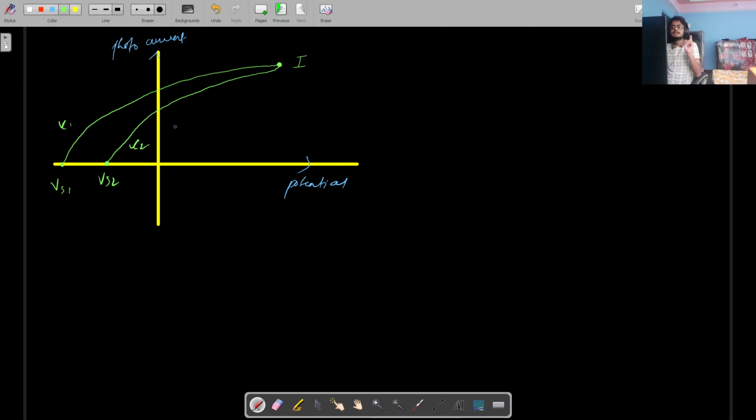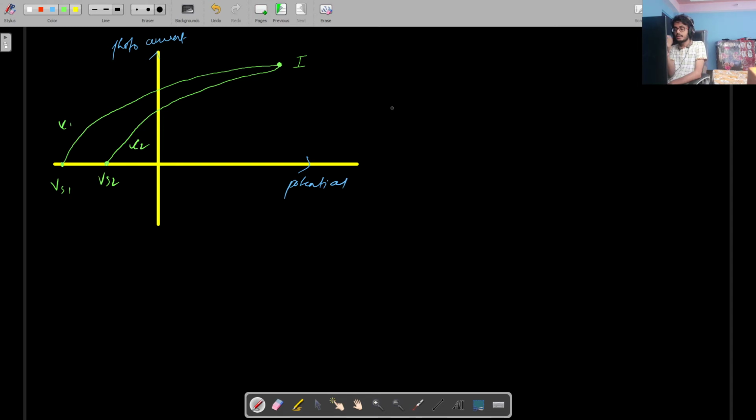Now, since the intensity is remaining the same, it will not have any effect on the photoelectrons, right? The photoelectrons emitted will be the same. But now what is different is the stopping potential. Now a higher frequency will affect the kinetic energy of the electrons. So higher frequency may increase the kinetic energy of electrons, right? So if you supply a higher frequency light source, it may increase the kinetic energy. So the frequency will affect the kinetic energy of the electrons. The only thing that can affect the kinetic energy of an electron is frequency, not intensity, right?